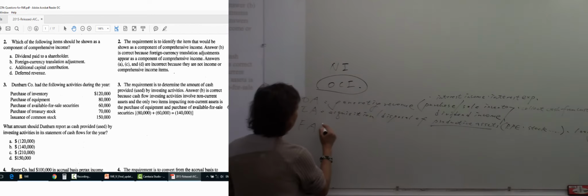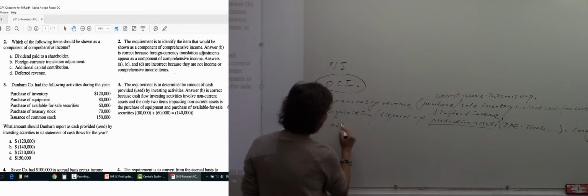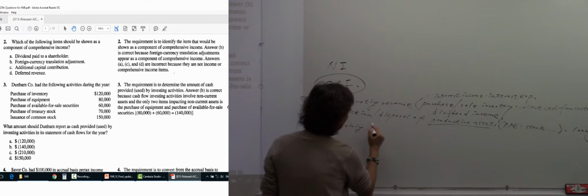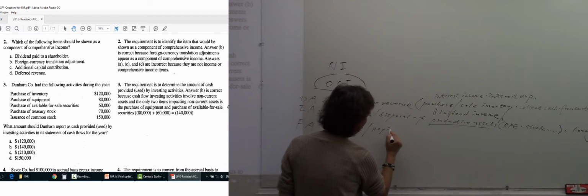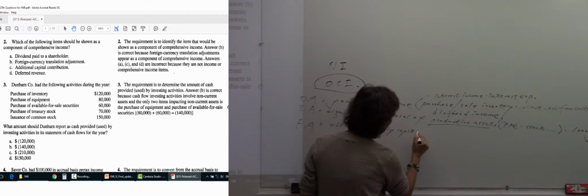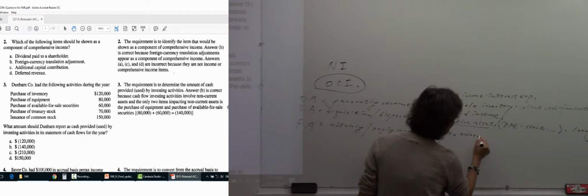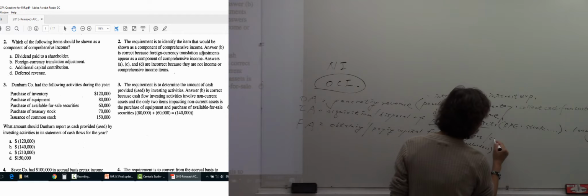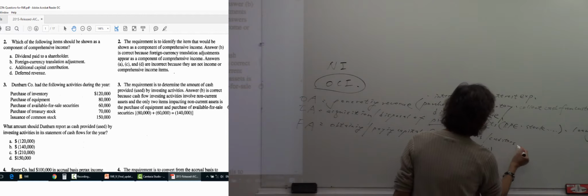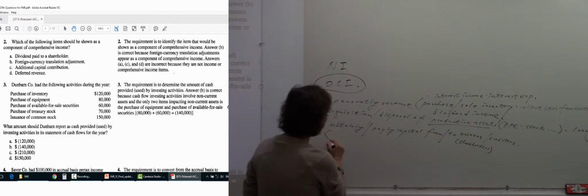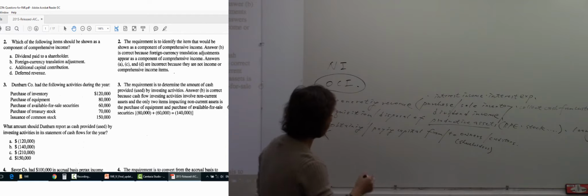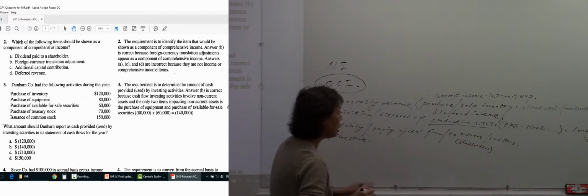Okay. And FA means obtaining or paying capital from or to owners. Owners means shareholders. For a corporation, owners means shareholders. So from or to owners or creditors. So for example, obtaining capital from shareholders, which means we issue stock.